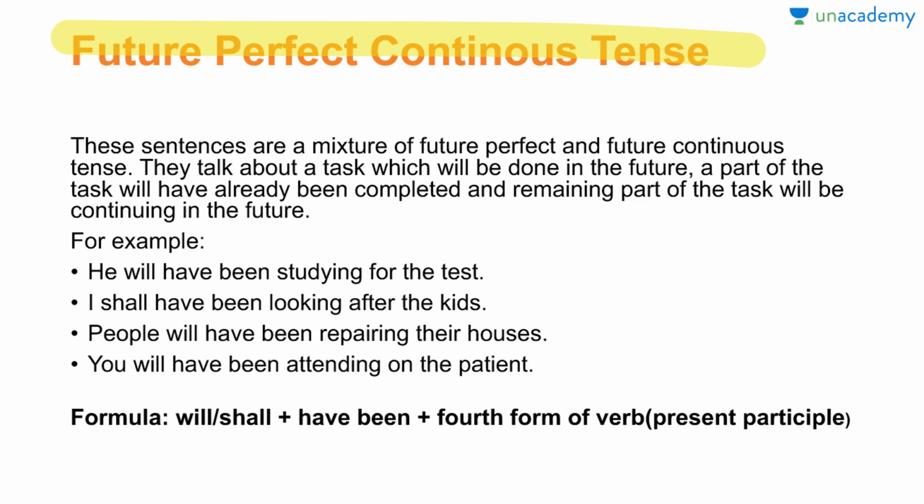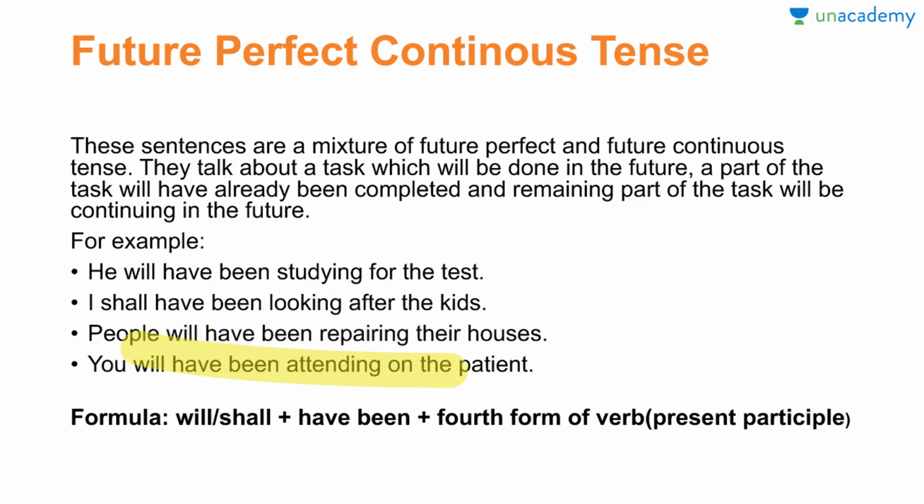It means at that time about which we are talking in the future, that person might have been studying for a considerable time, and at that time also he is still doing his studies. Such kind of example. Then, I shall have been looking, people will have been repairing their houses, you will have been attending on the patient.